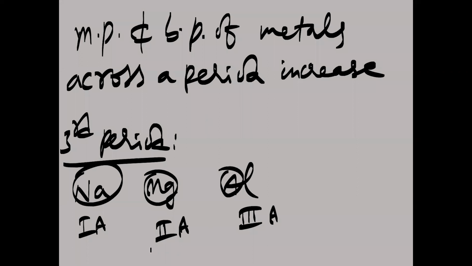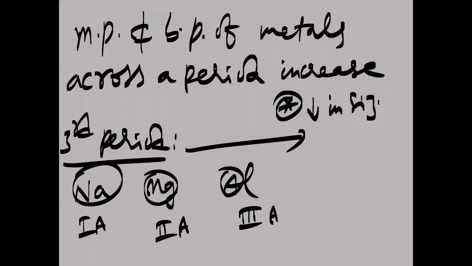So from left to right, what is happening? Is there an increase or decrease in size? The size decreases. When size decreases, what happens to lattice enthalpy? Lattice enthalpy, LE, increases.